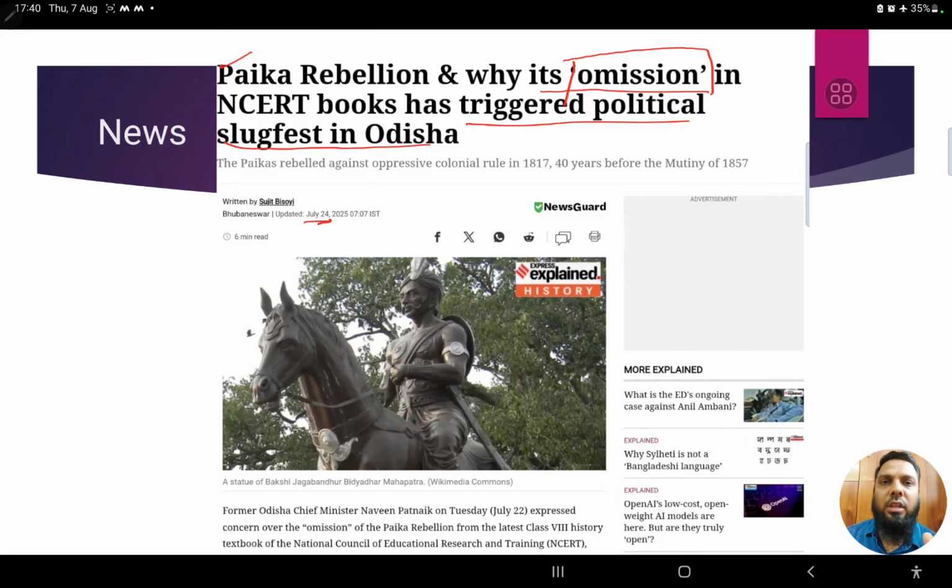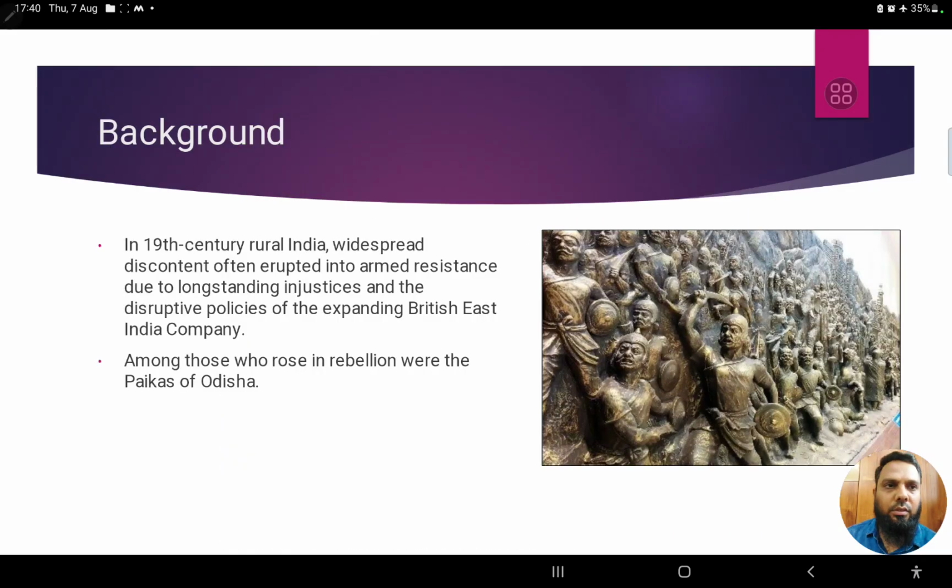Therefore we have to understand what the Paika rebellion actually is, and why it is important today. This issue is happening in Odisha, so from a current affairs point of view and a history point of view, it's highly important. Going into the Paika rebellion, first let's try to understand the background.